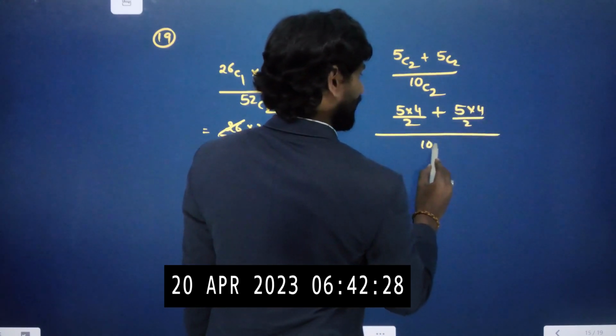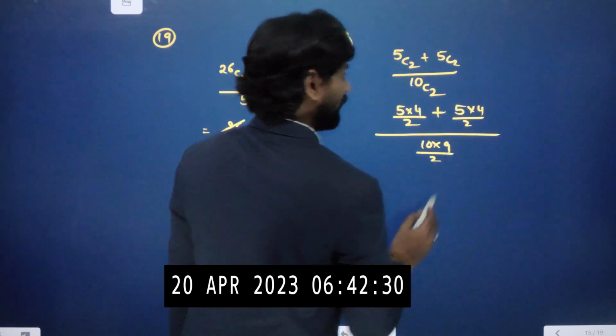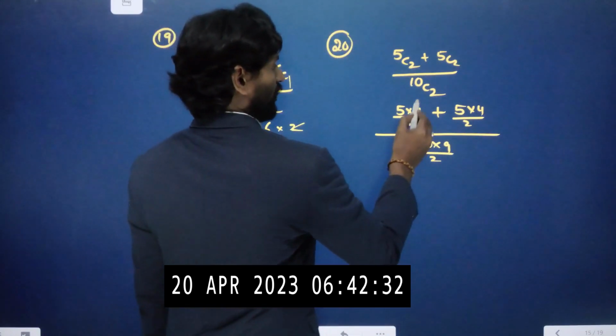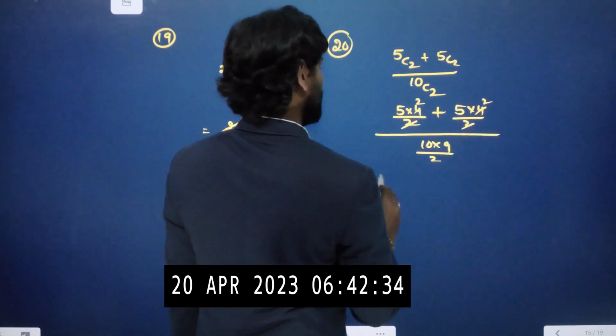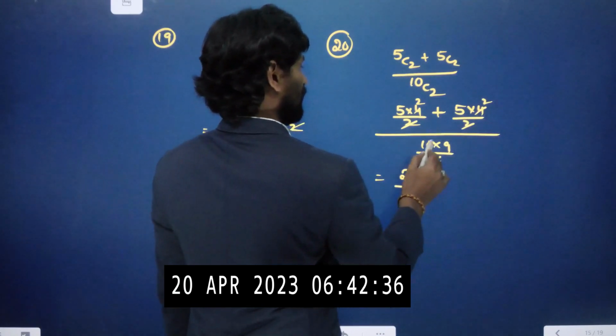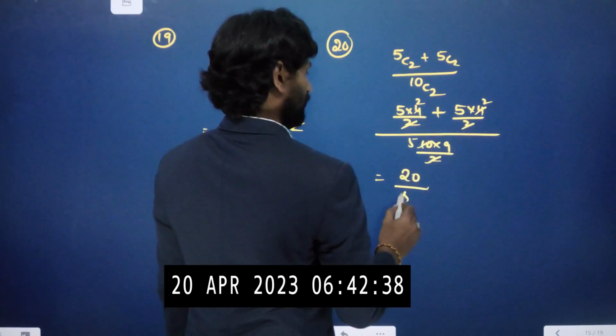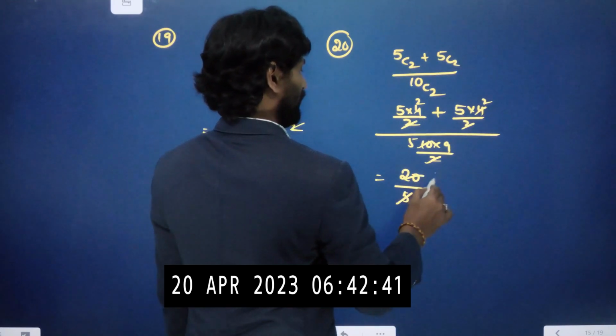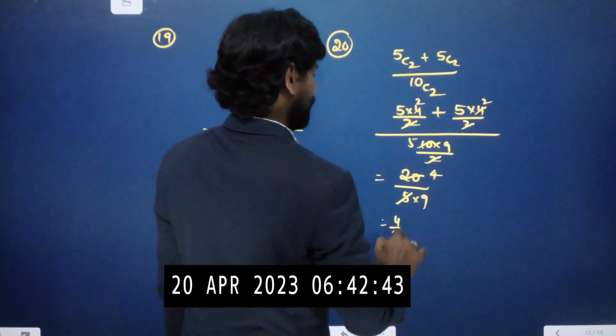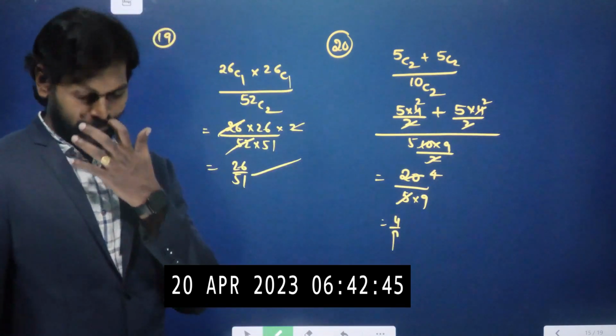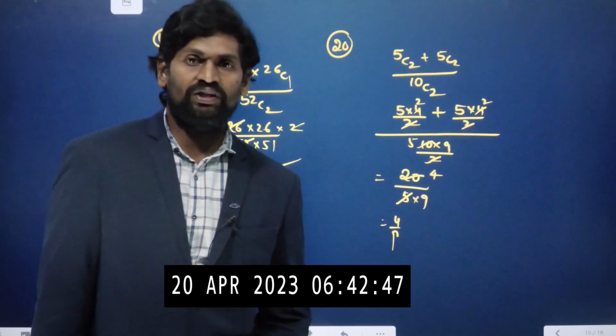So 10C2 means 10 into 9 by 2 into 1. Now here 2 times, here also 2 times, 10 plus 10, numerator will be 20. Now here 5 times, 5 into 9, 5 times here 4 times cancel, 4 by 9 is the probability. Okay? Let us move on to the problem number 21.